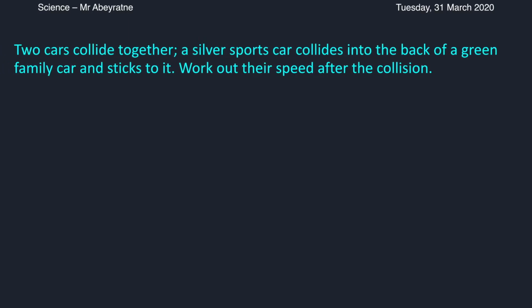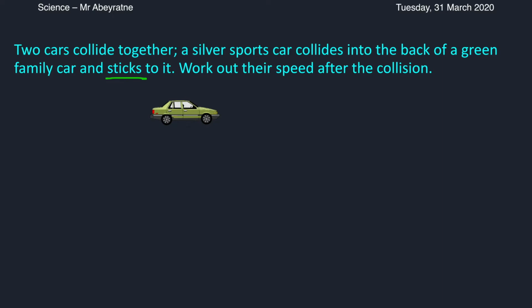The collision between objects which results in them sticking together is a very, very common exam question. Let's take a look and see how this works mathematically. So in this question, two cars collide together. A silver sports car collides into the back of a green family car and sticks to it. Work out their speed after the collision. So it's really important to note that the two cars are now stuck to each other after the collision.